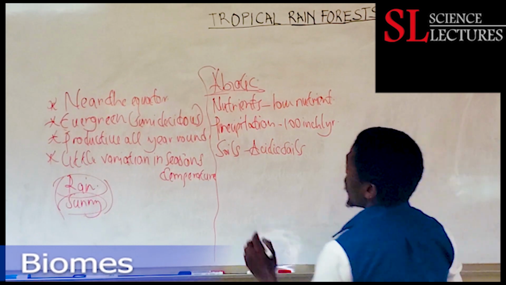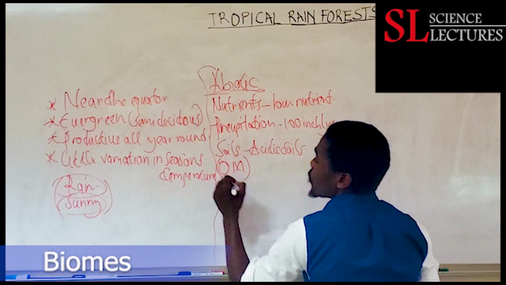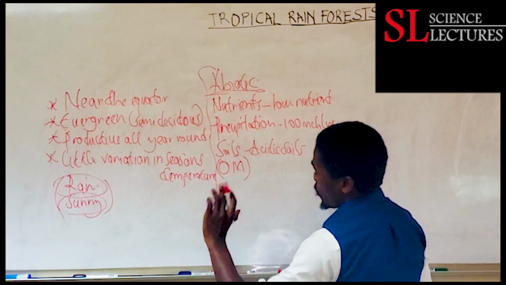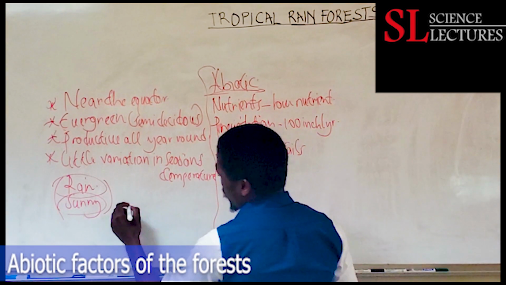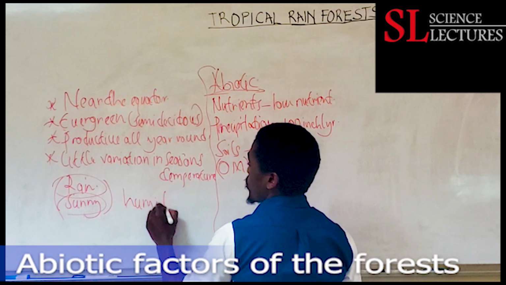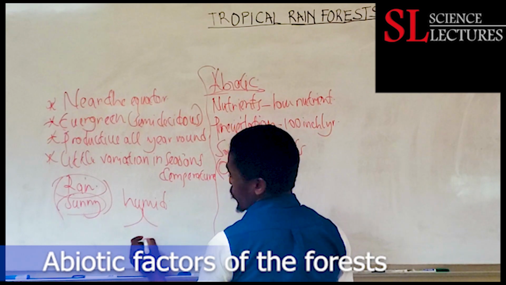But this biome has a high concentration of organic matter. Organic matter concentration is high. Why is the organic matter concentration high? If we look at this biome, it has humid conditions. And what I mean by humid conditions, they are caused as a result of two things.